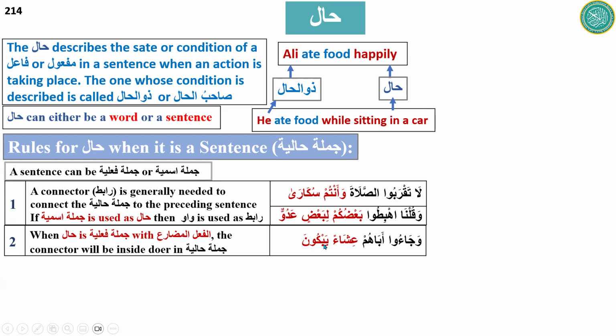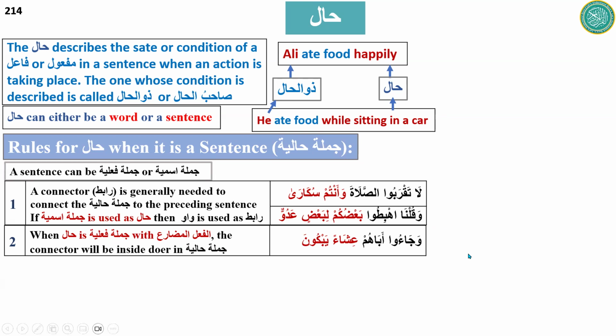Yabkuna is while crying. So yabkuna is the hal and it is fi'l al-mudari. Okay, so here in yabkuna is, they, while they are crying. So "they" is the connector here. And who came? They came. So "they" is the connector. The connector is the inside doer in fi'l al-mudari, if fi'l al-mudari is used as a hal.